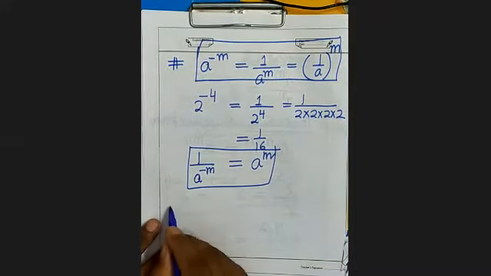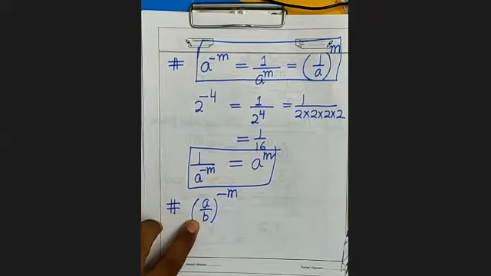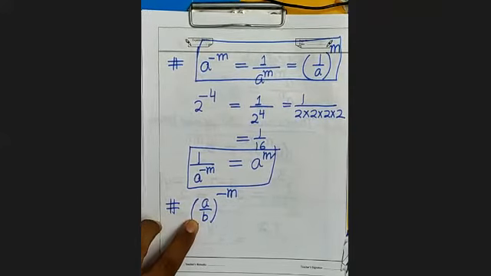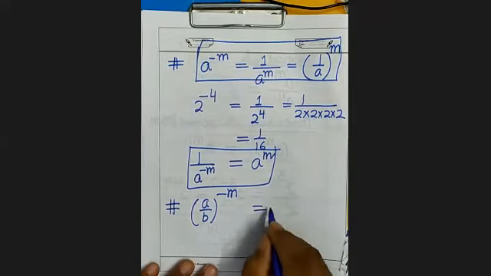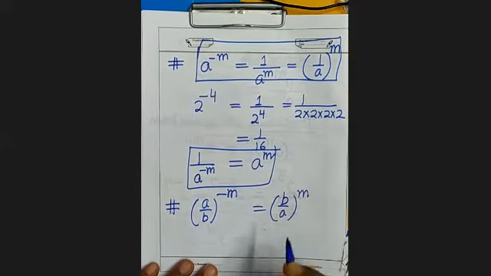Then one more thing. Suppose a by b whole to the power minus m. Power is negative. And here base is in fractional form. You can write it as b by a whole to the power m.